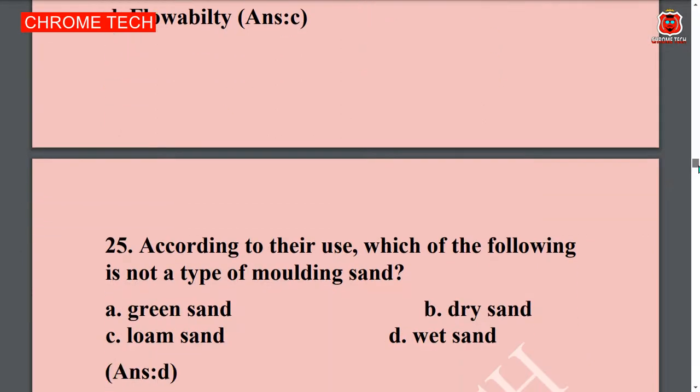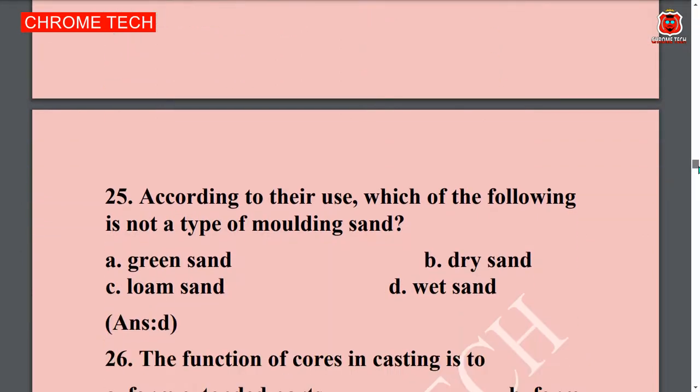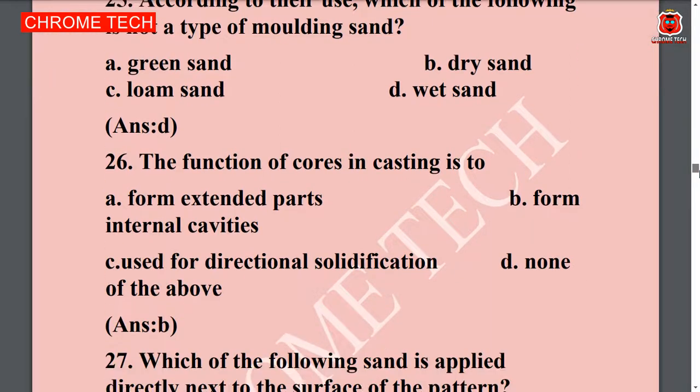According to their use, which of the following is not a type of molding sand? Option D. Wet sand is the correct answer. The function of core in casting is to dash. Option B is the correct answer. Form internal cavities is the correct answer.